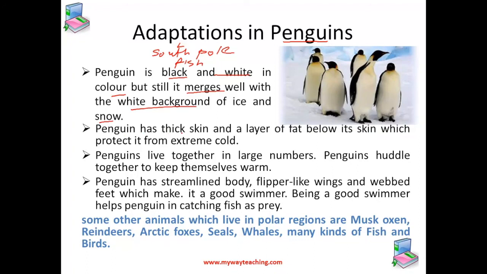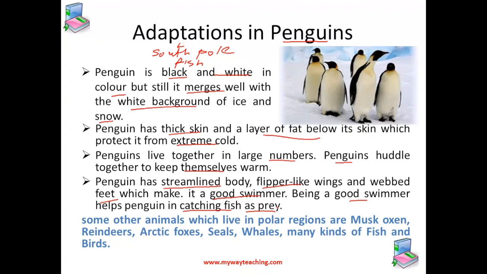Penguins have thick skin and a layer of fat below it, which protects them from extreme cold. They live together in large numbers, and penguins huddle together to keep themselves warm. Also, they have a streamlined body, flipper-like wings, and webbed feet, which make them good swimmers. And being a good swimmer helps penguins in catching fish as prey.